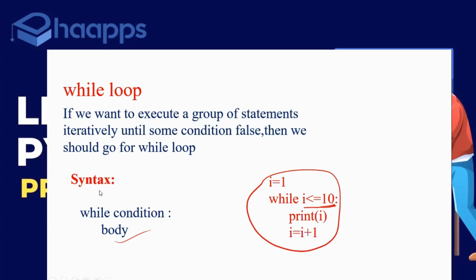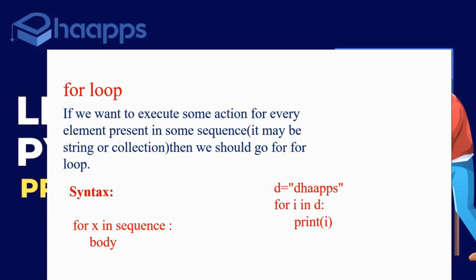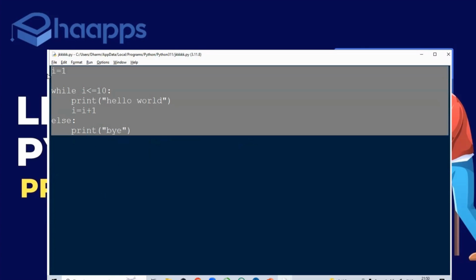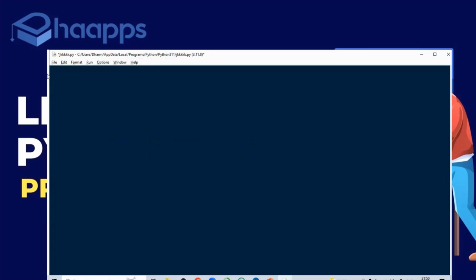That sequence can be a string, a set, a dictionary, or a tuple. I will make it very clear. Let's take our simple program on for loop. Loop functionality is the same. What do I want to execute? A certain thing for n number of times.